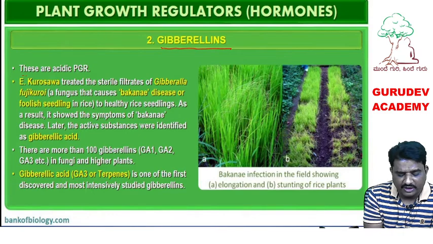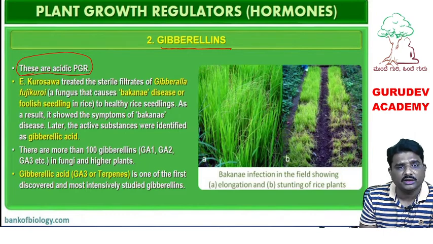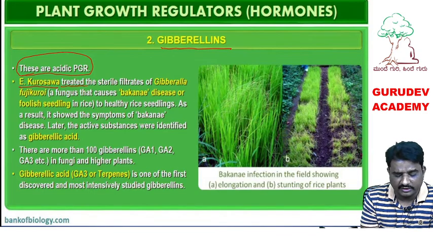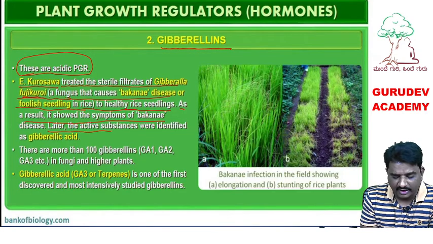Gibberellin is an acidic PGR. Acidic means their chemical nature is acidic. And how it was discovered, that we have to study. E. Kurosawa, scientist, treated the sterile filtrate of Gibberella fujikuroi fungi to healthy rice seedlings. That fungus causes Bakanae disease or foolish seedling in rice. As a result, the seedlings show the symptoms of Bakanae disease, and later the active substance was identified, that is nothing but gibberellic acid.